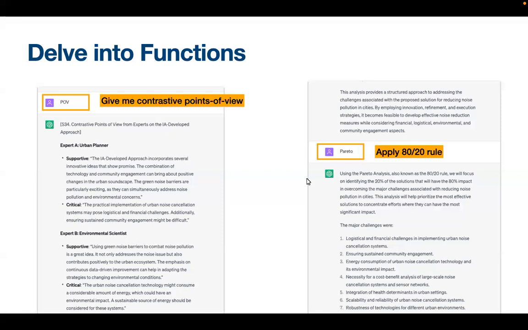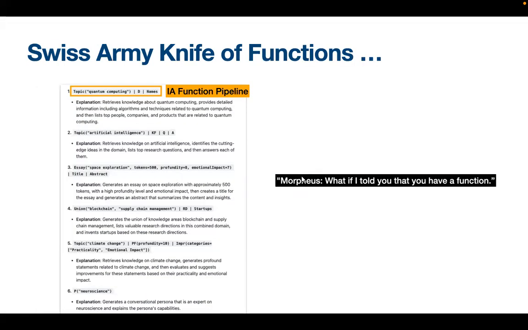So there are two functions that you could use, but there's actually a whole Swiss Army knife of them. There's probably 30 or more of them. And they can be combined together in what is called a function pipeline. We take a function, the output of that goes into the next one, and so on. On the IA website, there's a lot of examples of different functions. As I said, over time you get exposed to these. There are a few that are important that you could learn. As a beginner, guru mode is probably often the best way to start.